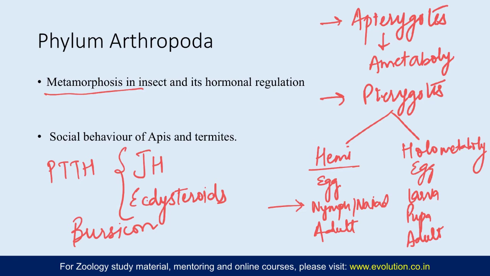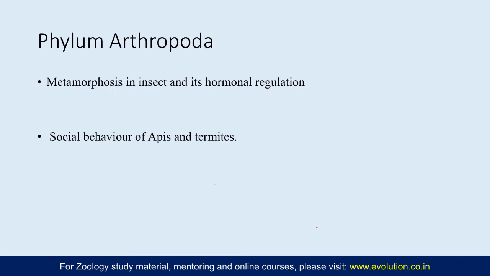So all these hormones, what role they play in preventing or making the metamorphosis possible. So the interplay of them, where they are released from, and what is their target organ, all you need to focus on in hormone regulation.